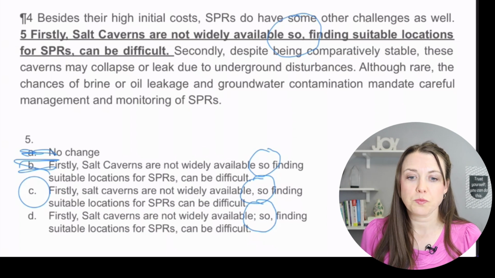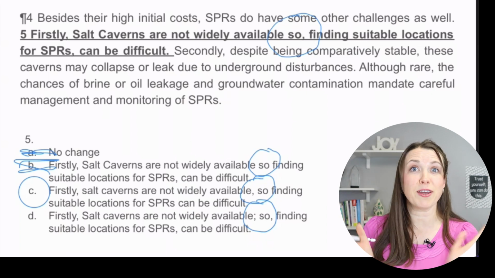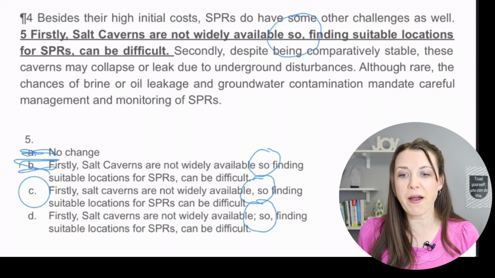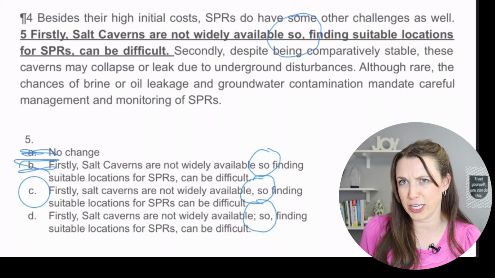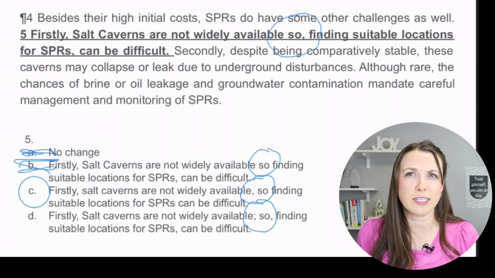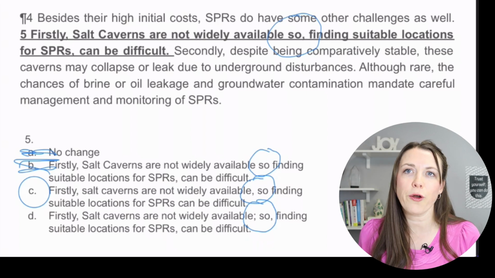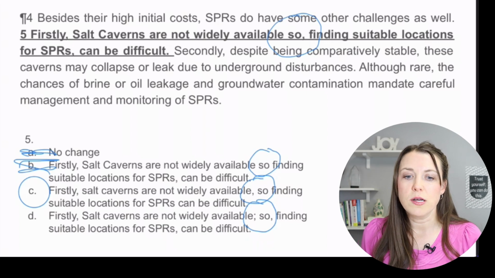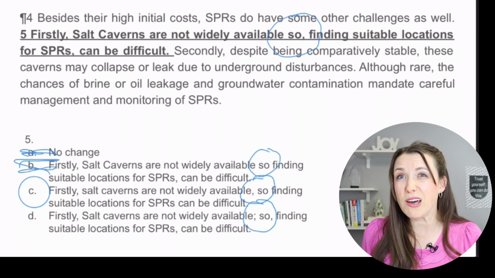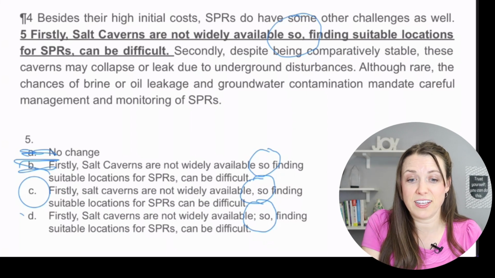But let's look at D. We have semicolon, "so," comma. And with the semicolon, it's perfect. We love semicolons. Semicolons make you look really smart. But then you're not looking so smart if you put that as your answer, because then you say "so," comma. And "so" is not going to be one of those conjunction words that you could use. You could use like therefore or however, although, and then put a comma, but "so," it doesn't really work. And so, my friends, C is the answer.